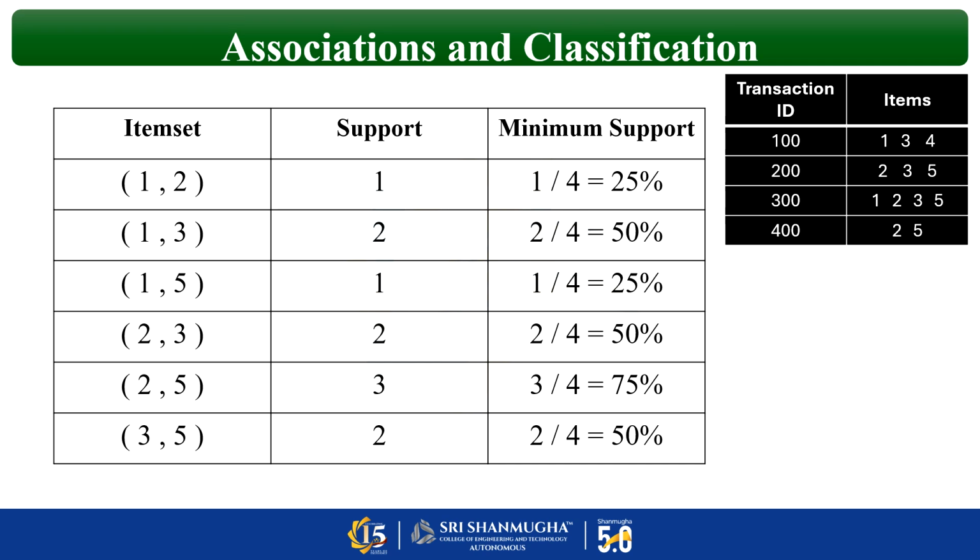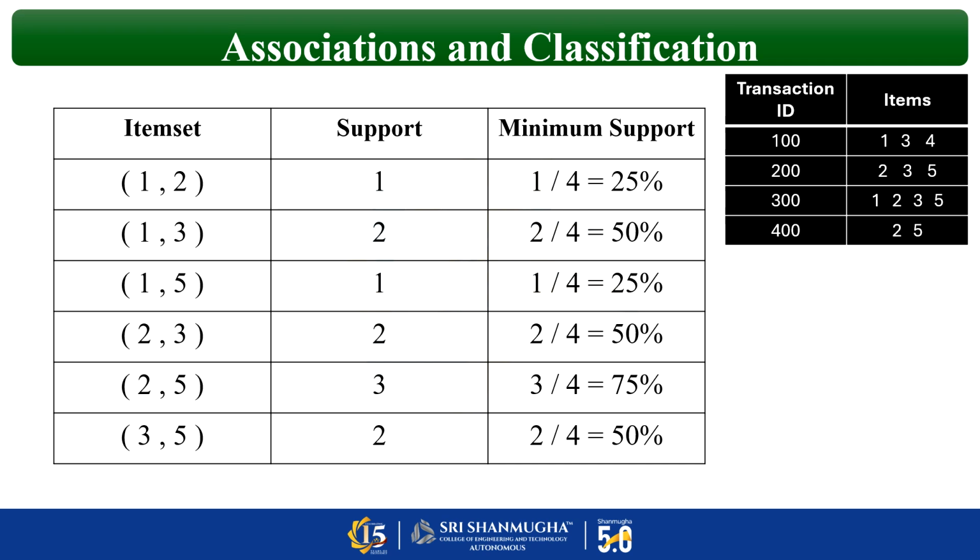Next, 1, 5. If you take 1, 5, it is only appearing in transaction ID 300, third row. Next, 2, 3. So 2, 3 is appearing in transaction ID 200 as well as 300. That means these items are bought together. That is 2, 3. Okay.